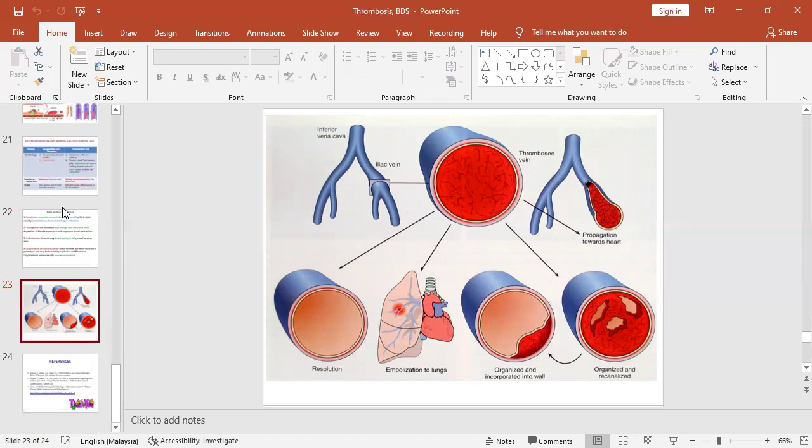The picture is showing a thrombus and it is also showing recanalization.